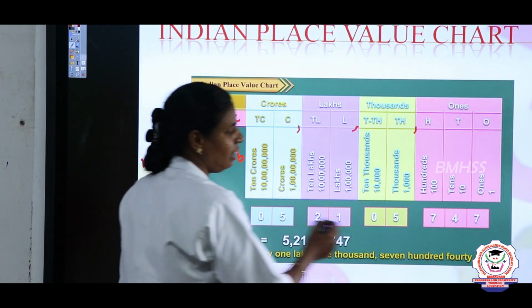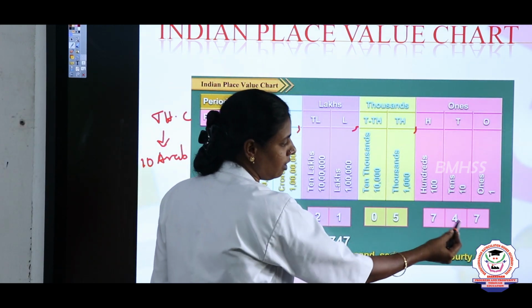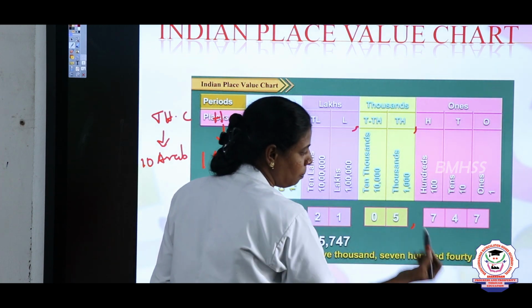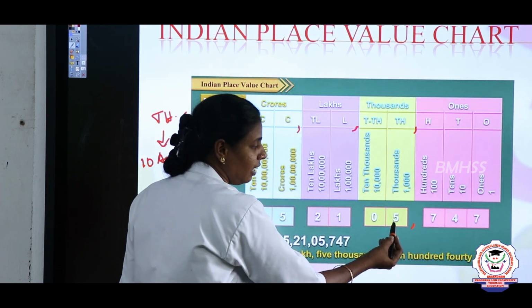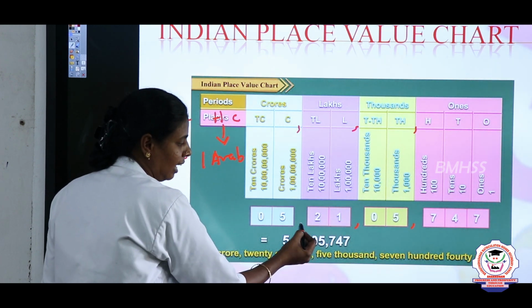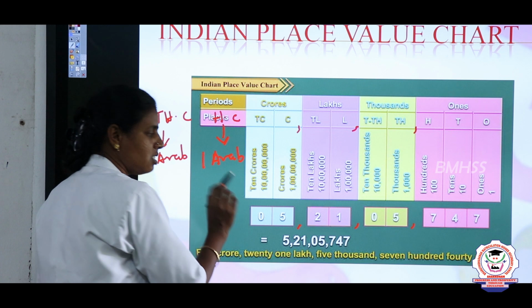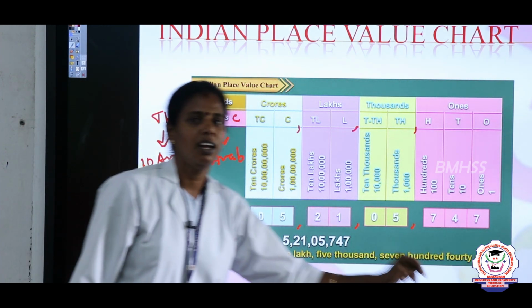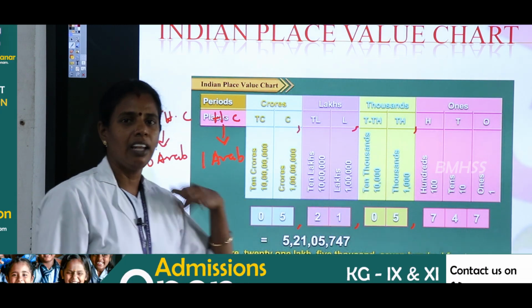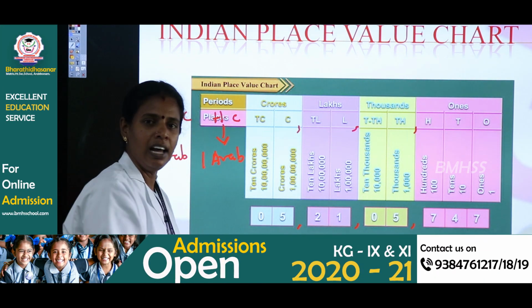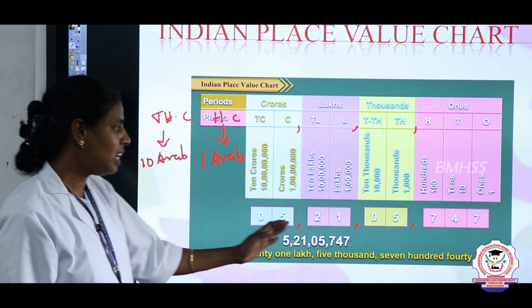See, for example, here the number they have given has 7, 4, 7. This is ones, tens and hundreds, and place a comma, then 1000, 10,000, place a comma, lakh, 10 lakh, place a comma, crore, this is 10 crore. See, the number is 52105747. By saying this number, we can't read it fast at first. So we place the commas in the respective places. Now it will be easy for us to read.